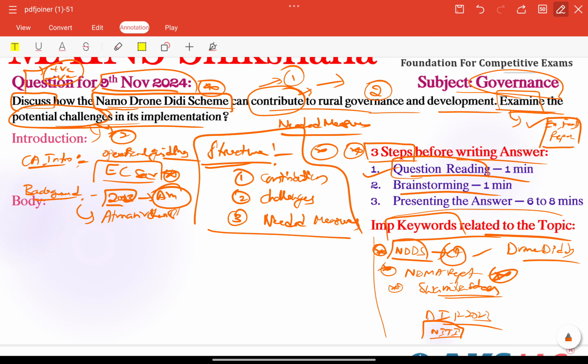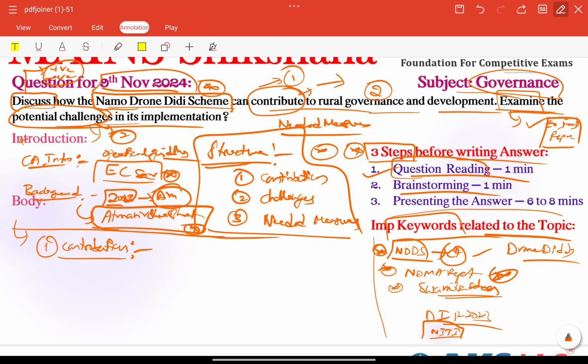That is a very important significance keyword we need to include here, which aims to use technology for rural development and women empowerment especially. So this is enough to start with current affairs here. Next, coming to the body part, we need to mention some contributions. As a significant positive part, we can connect here.